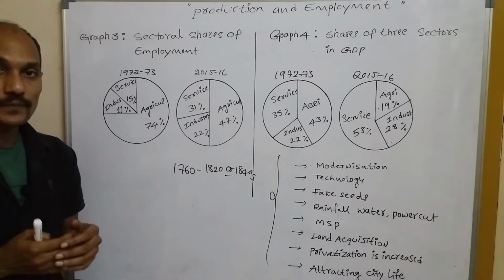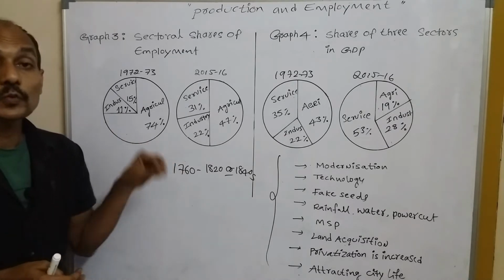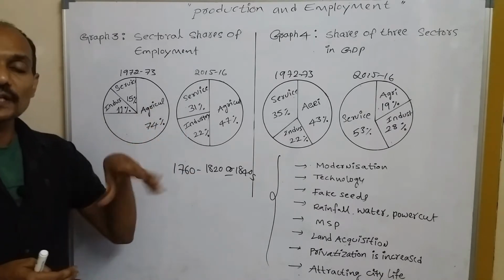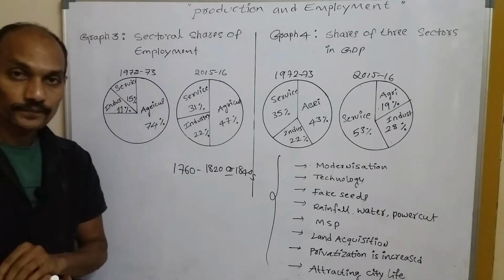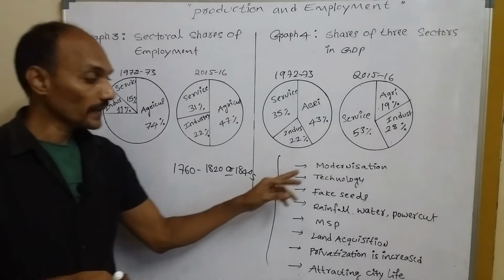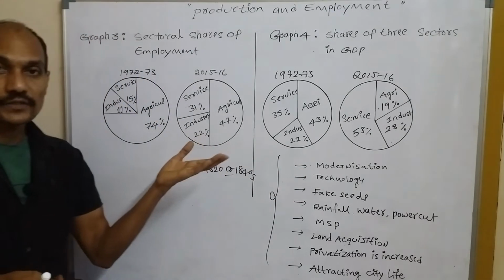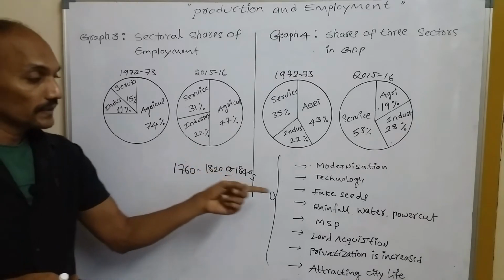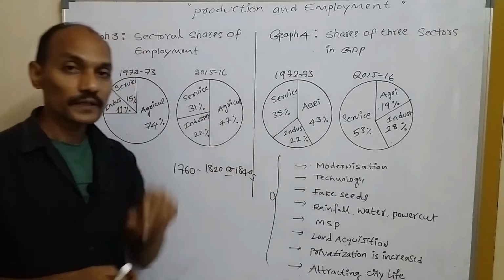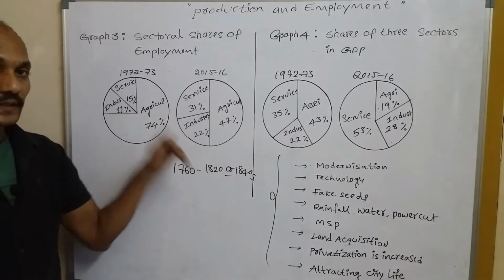People work through machineries and technology, and even nowadays people are attracted towards modernization and technology. So it is one of the reasons for the decline of the agriculture sector.